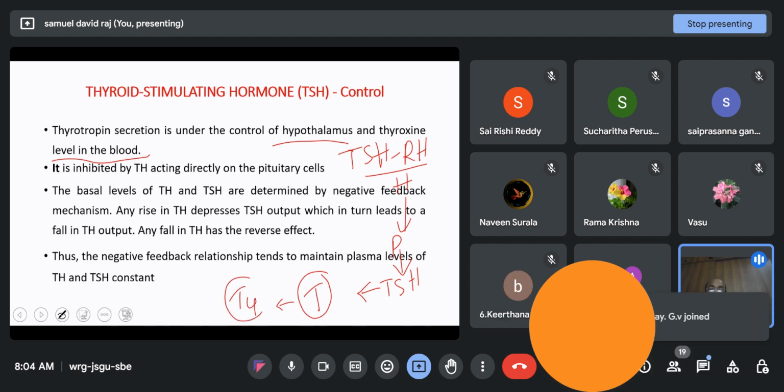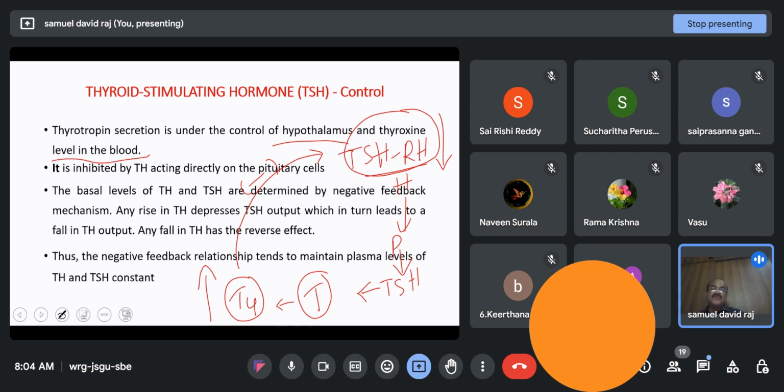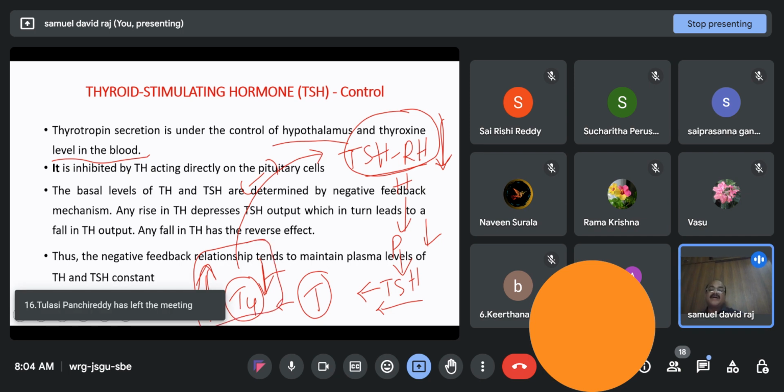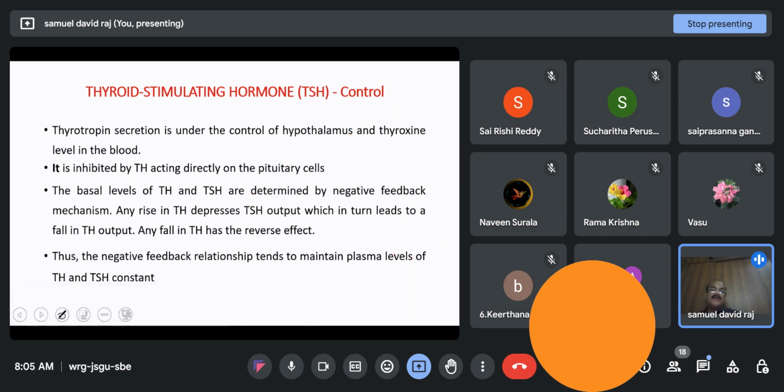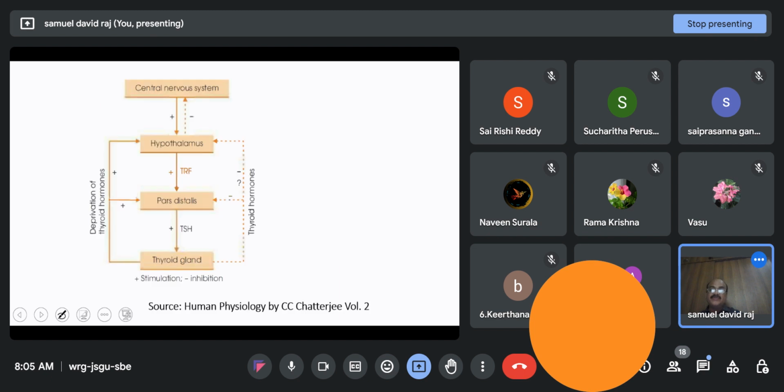Whenever the thyroxine levels increase, it shows a negative effect on the cells of the hypothalamus, so that the releasing hormone levels are decreased. So whenever T4 increases, the releasing hormone is decreased, and finally T4 secretion is decreased. Such a feedback is called a negative feedback mechanism, where a hormone's own concentration decreases its secretion. This is the way thyroid stimulating hormone is controlled.